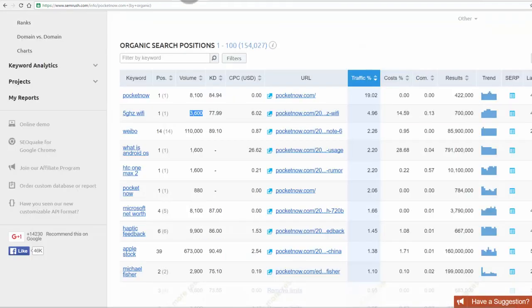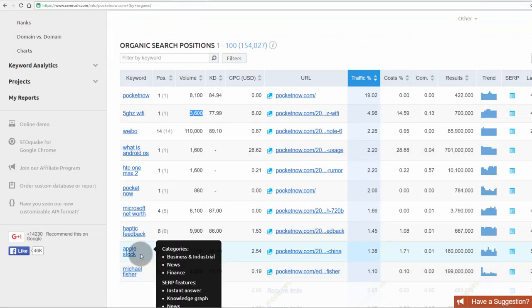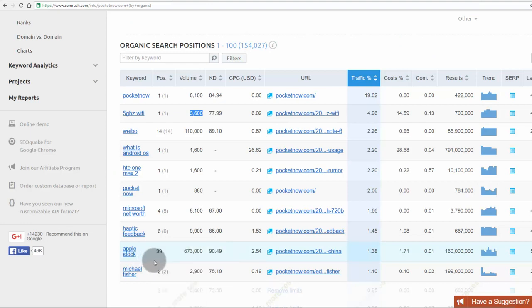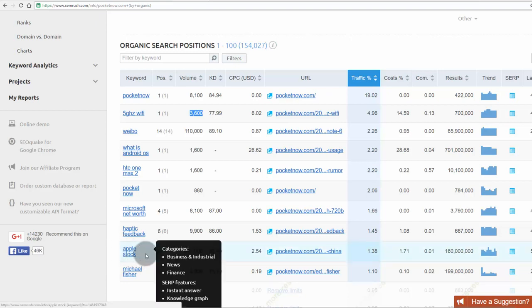If that website can't rank even on the first page for a keyword like Apple stock, then just imagine how you, the owner of a new website, could rank on the first page for the keyword Apple stock.